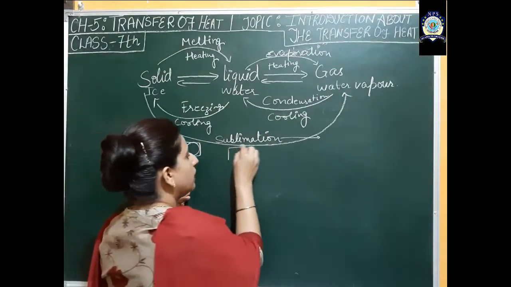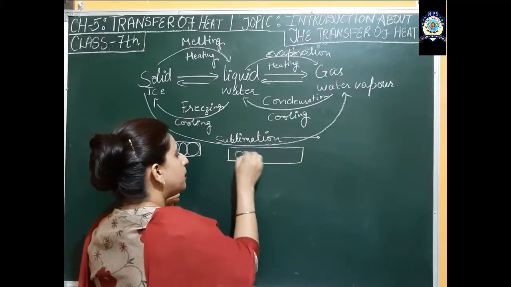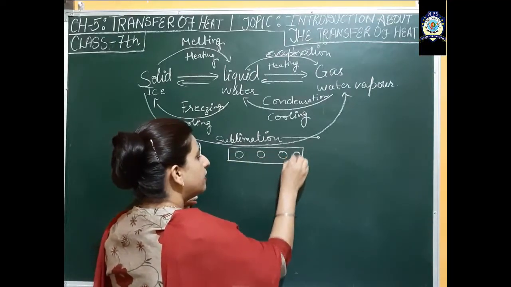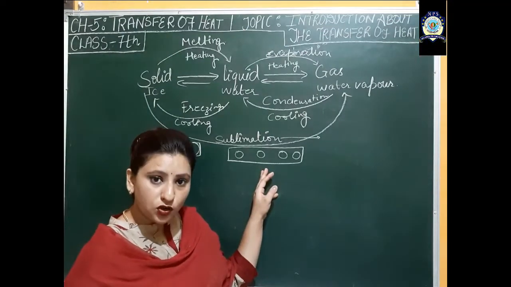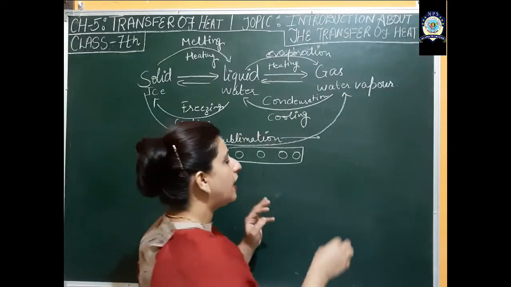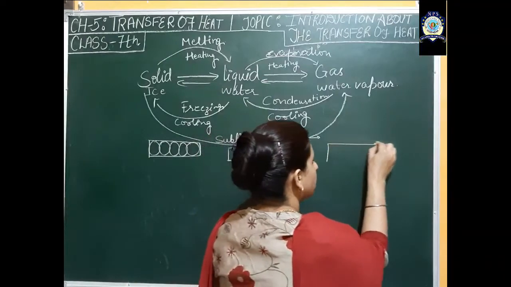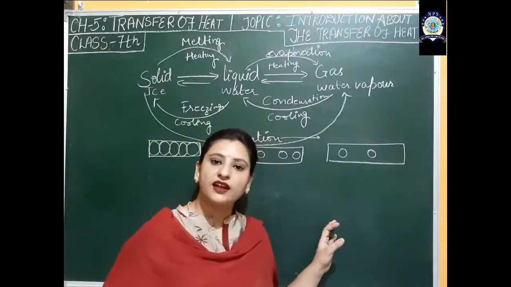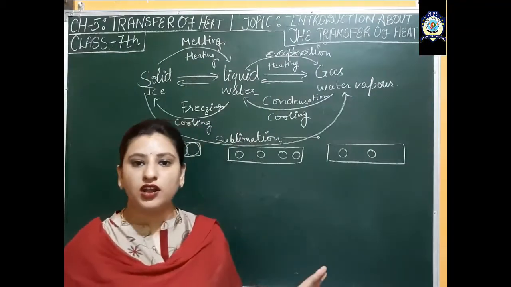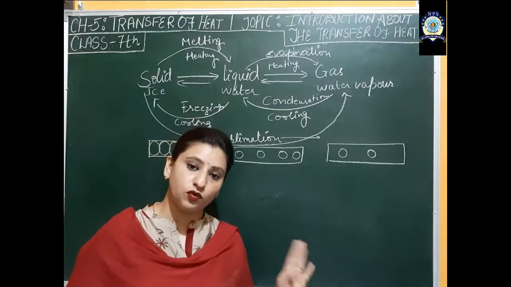In the case of liquid, the atoms are loosely packed, so they have definite volume, but they do not have definite shape. And if we talk about water vapor or gases, then the atoms are very loosely packed, so that is why gases have neither definite shape nor definite volume.